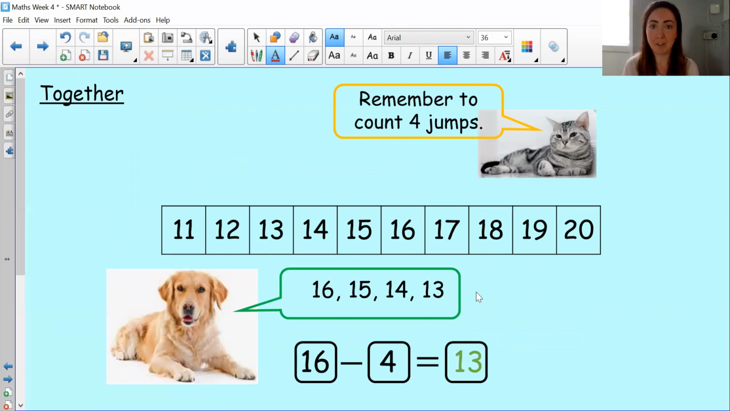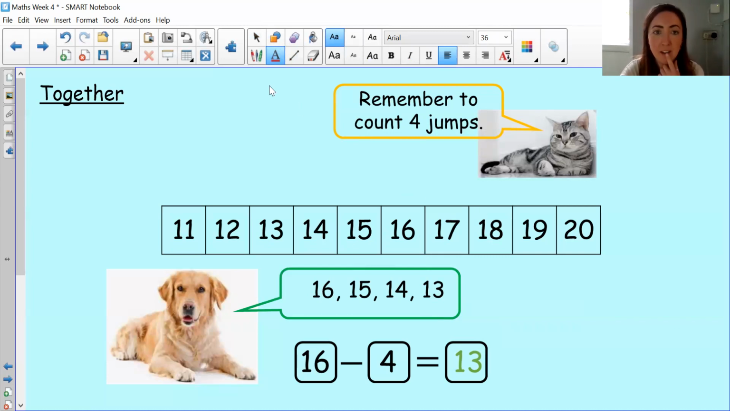And here's Stevie. So Stevie is working out 16 take away 4. Look at the numbers that Stevie says, 16, 15, 14, 13. Now that is 4 numbers, but has Stevie taken away 4 from 16? Has she subtracted 4 from 16? Pause here to have a think, see if you can work it out. She hasn't, has she? So Hector's saying, remember to count 4 jumps. So she needs to count 4 jumps, not 4 numbers.